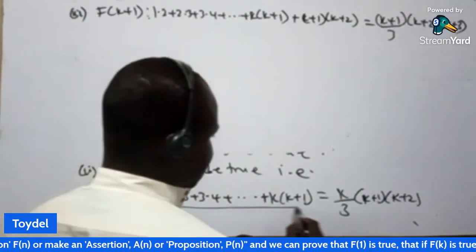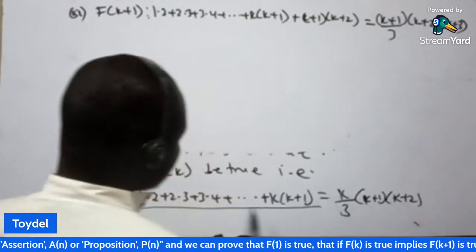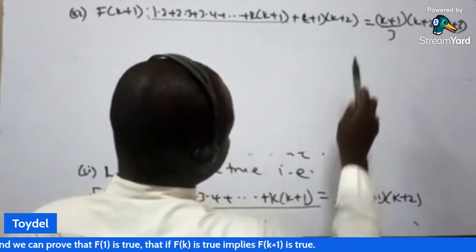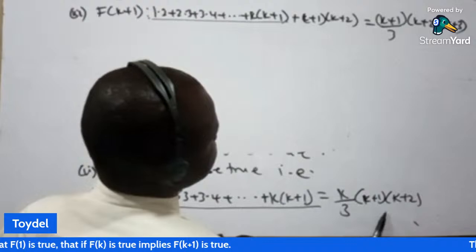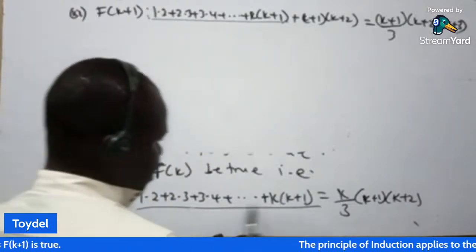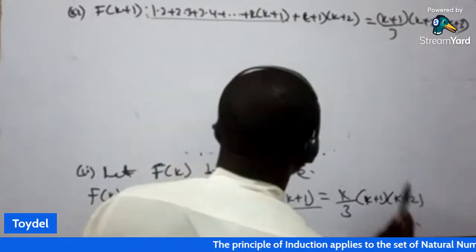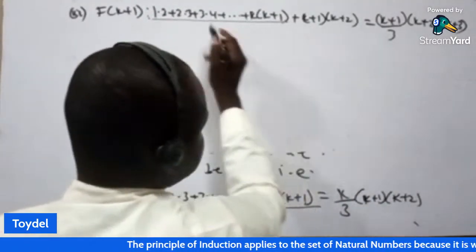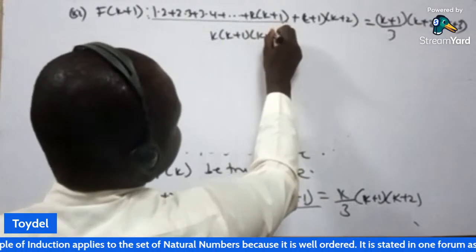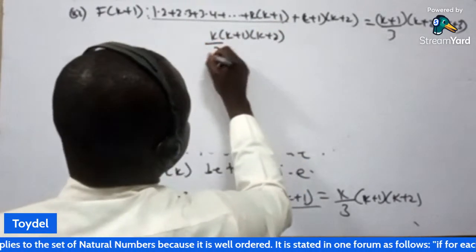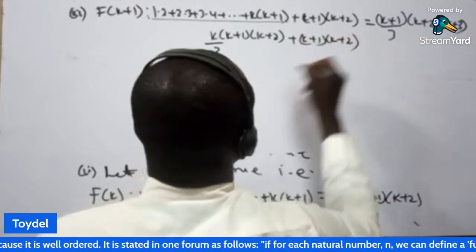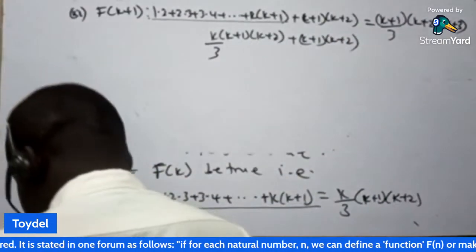So from there now, when we let f of k to be true, you realize that everything that we have at the left hand side is equal to what you have at the right hand side. So from here now, up to this point, I will change it to what I have at the right hand side. Please, let's look at it very well. For f of k, the left hand side here is equal to the right hand side. So I want to change everything now. I will change everything to k into bracket k plus 1, k plus 2, all over 3. Now plus k plus 1, k plus 2. So that's what we have.